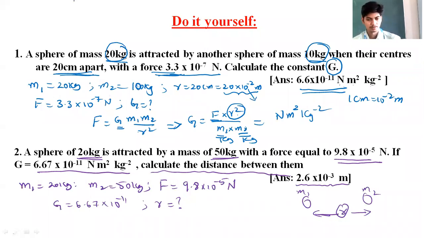Will you solve this problem? 2.6 into 10 to the power of minus 3 meter. 10 power minus 3. Yes.